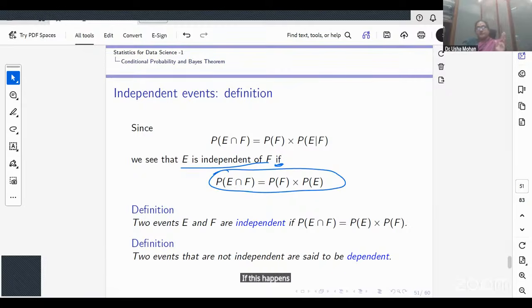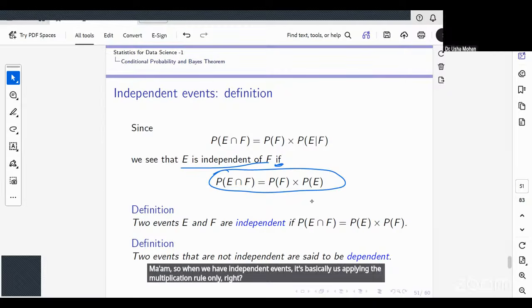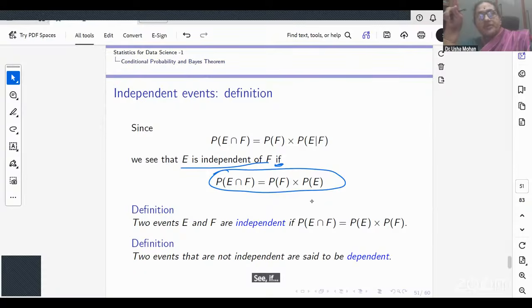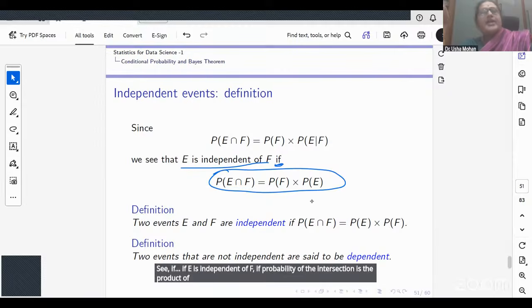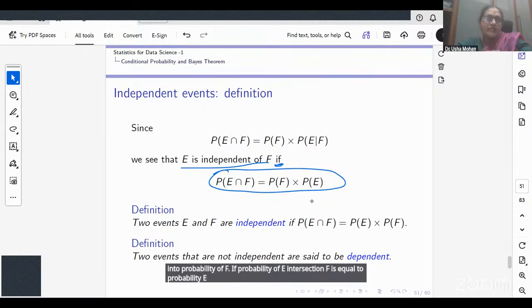Is that clear? Ma'am, so when we have independent events, it's basically us applying the multiplication rule only, right? See, E is independent of F if the probability of the intersection is the product of the probabilities. Now, when there are two events, it is an if and only if condition. That is, E and F are independent if probability of E intersection F is probability of E into probability of F. If probability of E intersection F is equal to probability of E into probability of F, then E and F are independent.